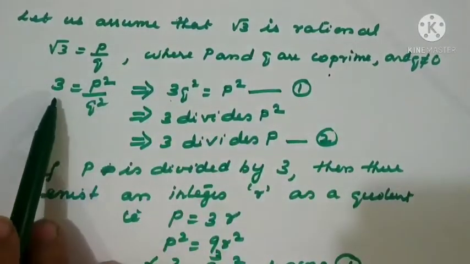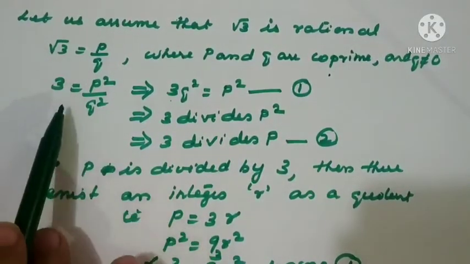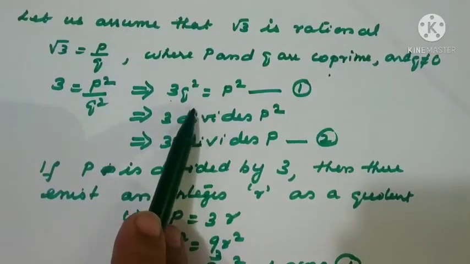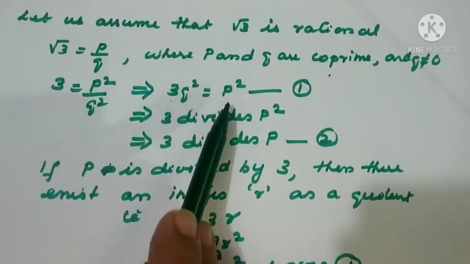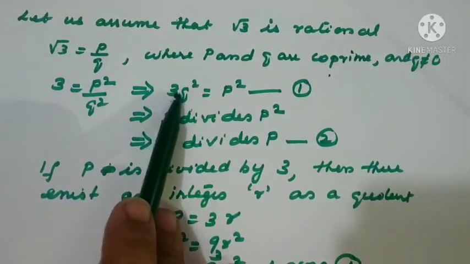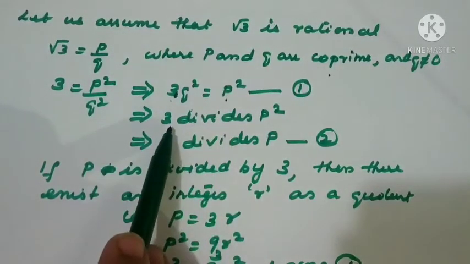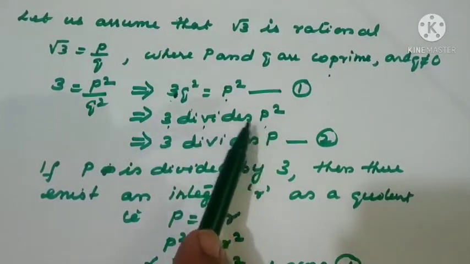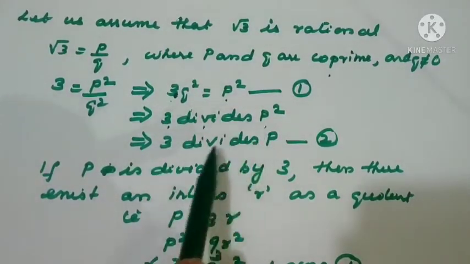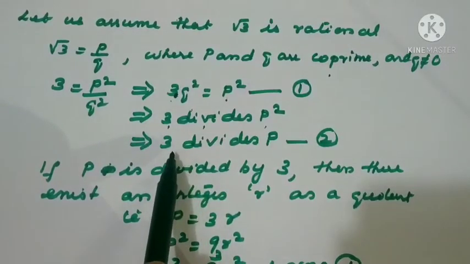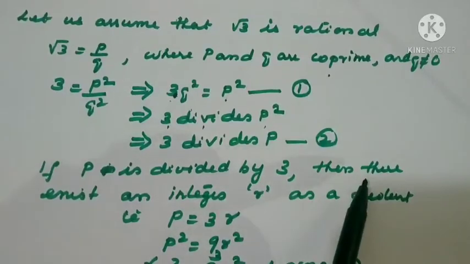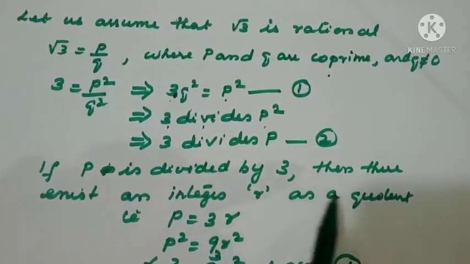Now what should we do? Squaring, so the root is removed here. 3 equal to p square by q square. Cross multiplication: 3q square equal to p square. This shows that 3 is a factor of p square. That means 3 divides p square. If 3 divides p square, by the theorem we just learned, 3 divides p also. If p is divided by 3, then there exists some integer r as a quotient because it's a factor.